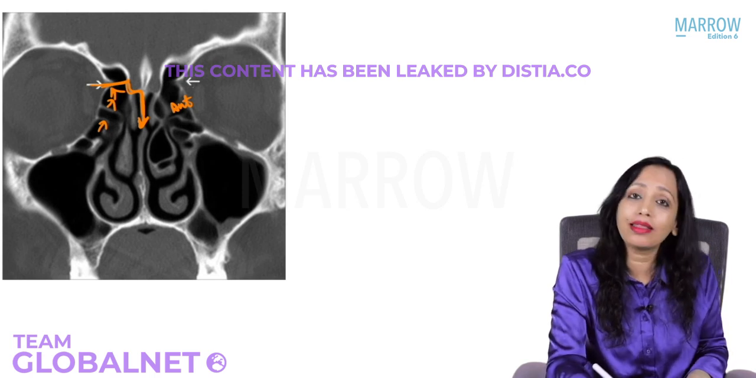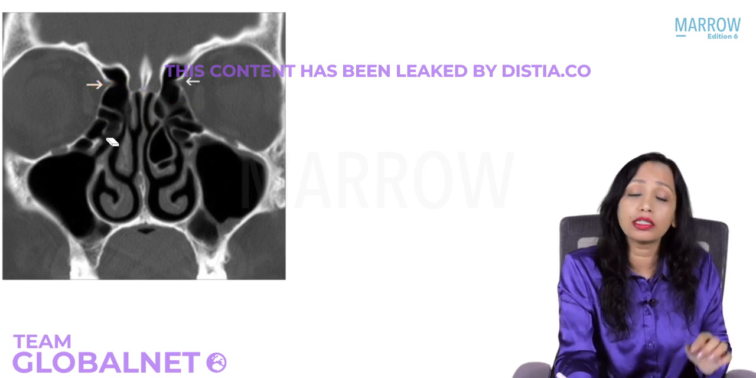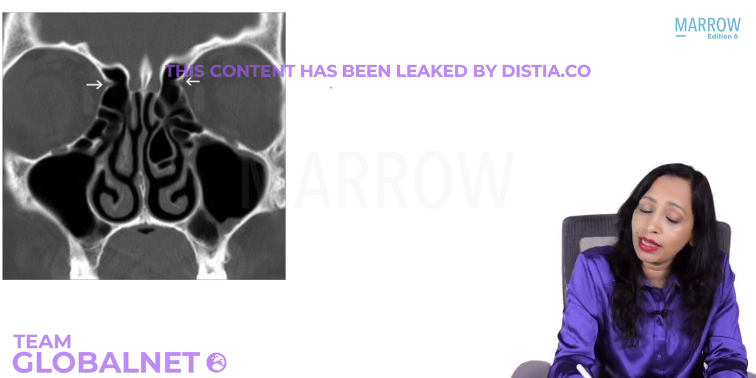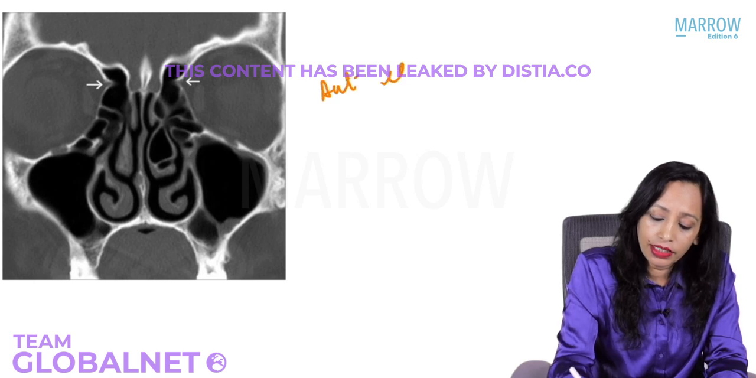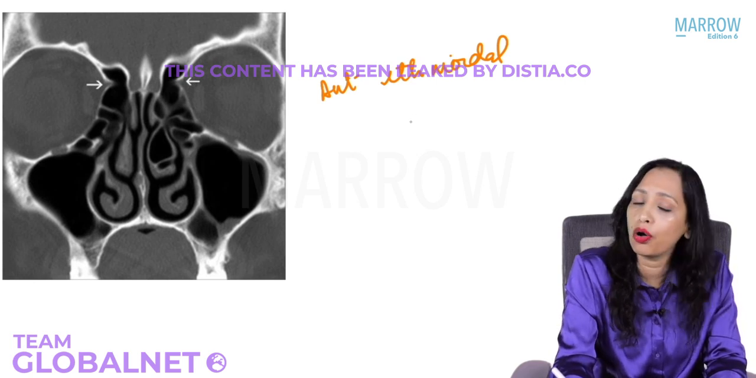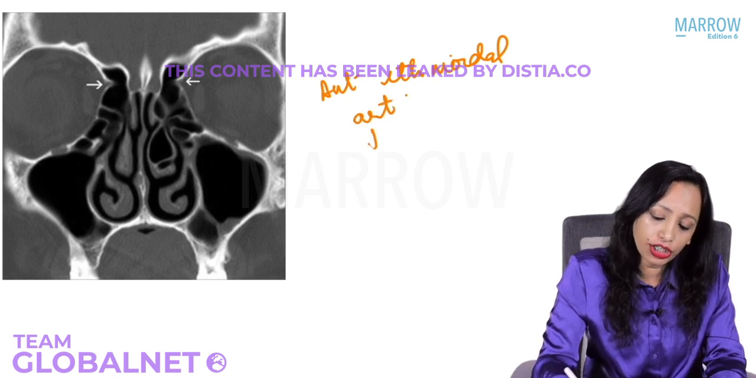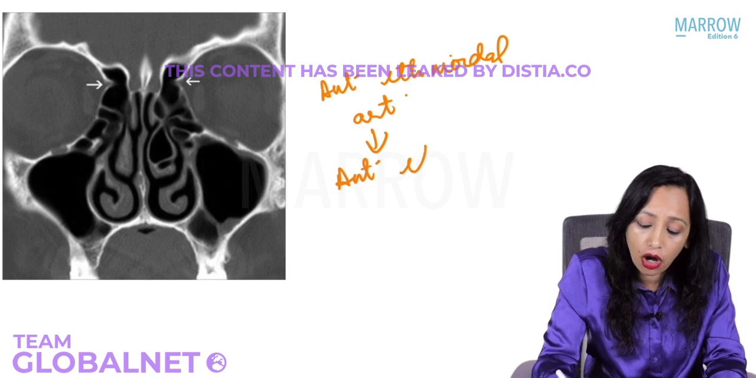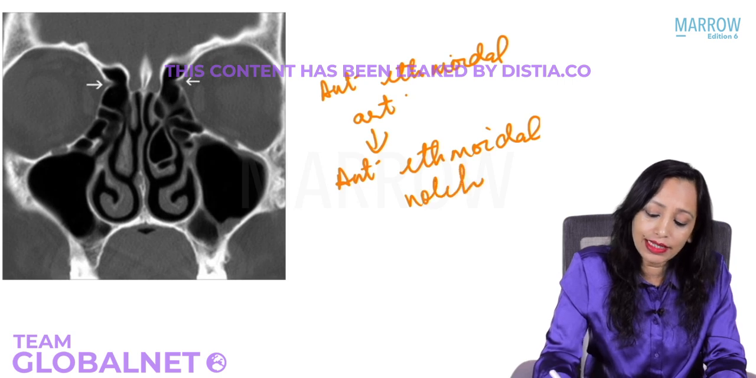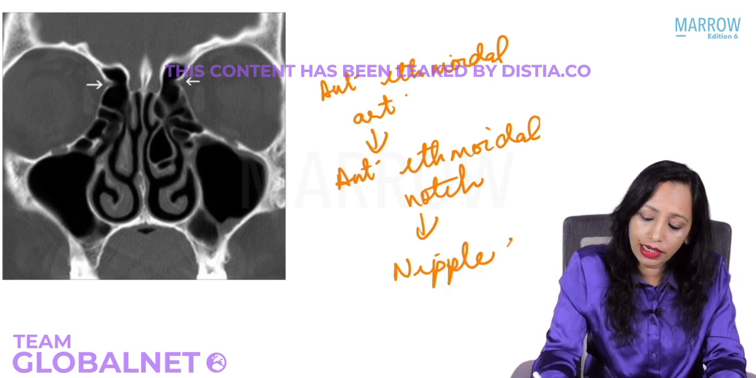So you have to see this projection, and this projection was given in your exam last year on the CT and was asked, what is this projection of? This is the bulge produced by the anterior ethmoidal artery. We will do this in great detail when we do epistaxis, where we'll do the anatomy of the arterial supply also. This projection is known as the anterior ethmoidal notch, also known as the nipple sign on the CT.